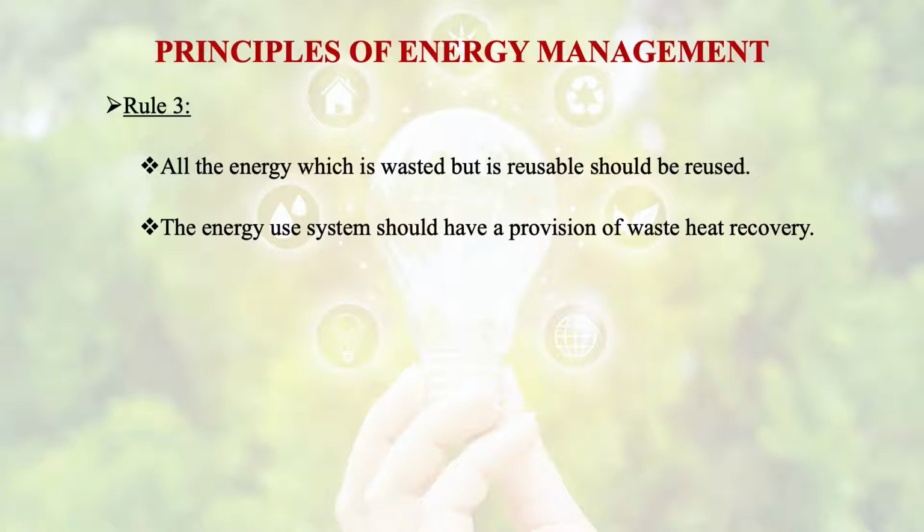If the resources are locally available, obviously we are minimizing the losses of energy transport. Distribution losses we have to minimize, user losses we have to minimize. So this is what we have to ensure. Third rule is that all the energy which is wasted, if it could be reused, we should reuse it. The energy use system should have a provision of waste heat recovery or cogeneration.